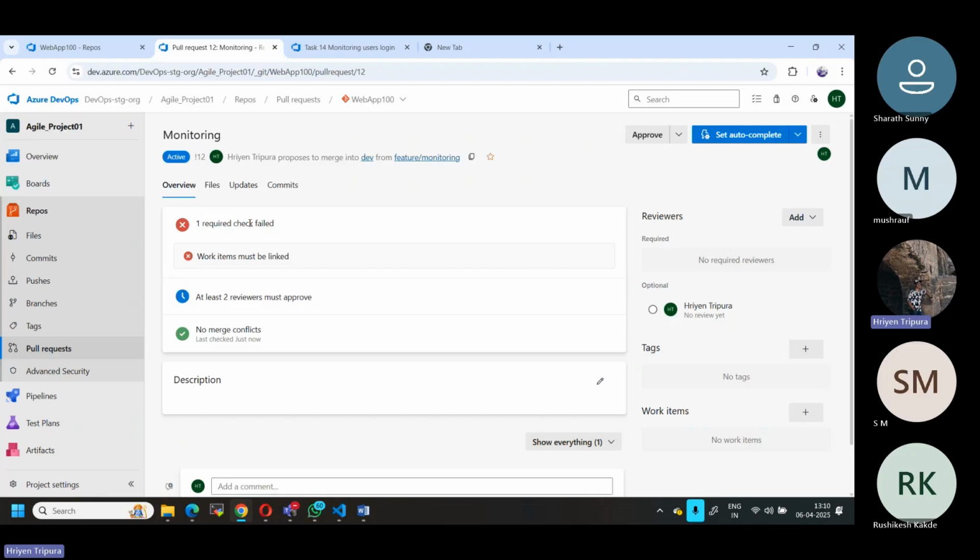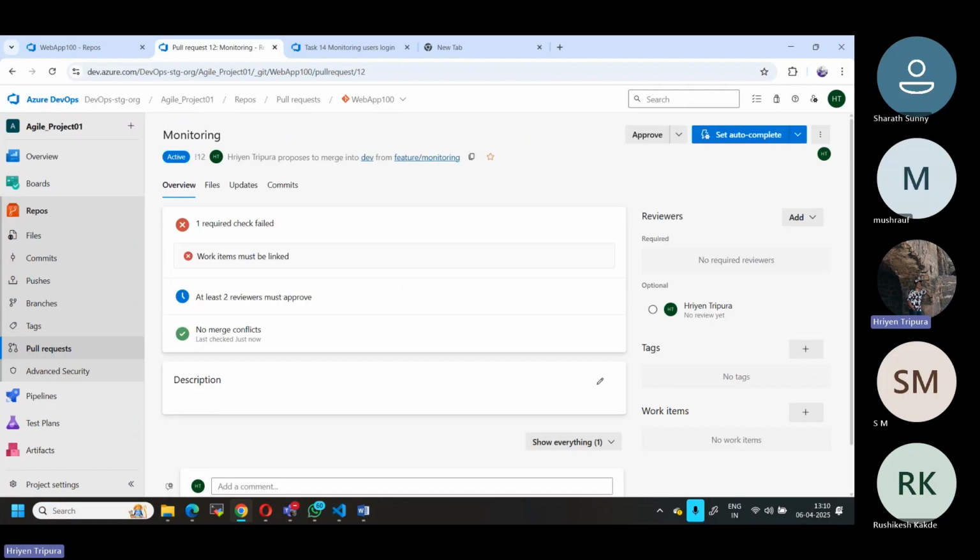One required check failed, and the work item must be linked. Work item must be linked. And also at least 2 reviewers must approve. Where are these coming from? These all are coming from your dev branch, because we have set a policy. This is the reason why it is coming.